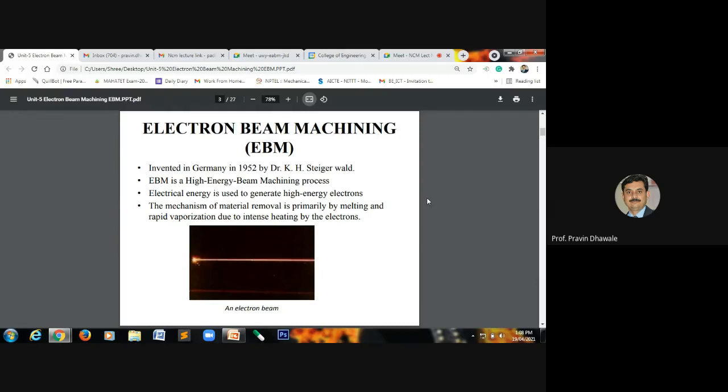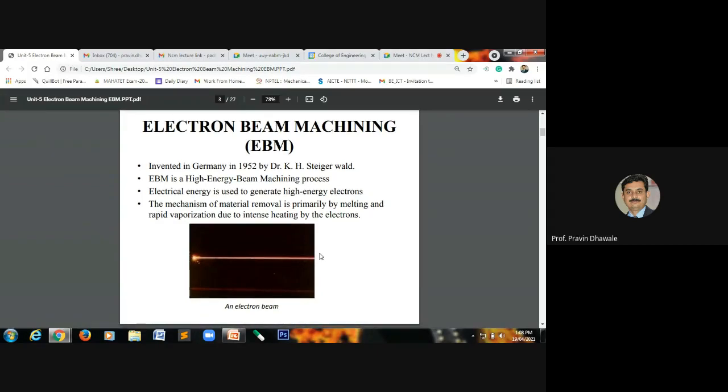Electron beam machining is a high energy beam machining process used to generate high energy electrons, and the material removal mechanism is melting and rapid vaporization due to the intense heating caused by the electrons.